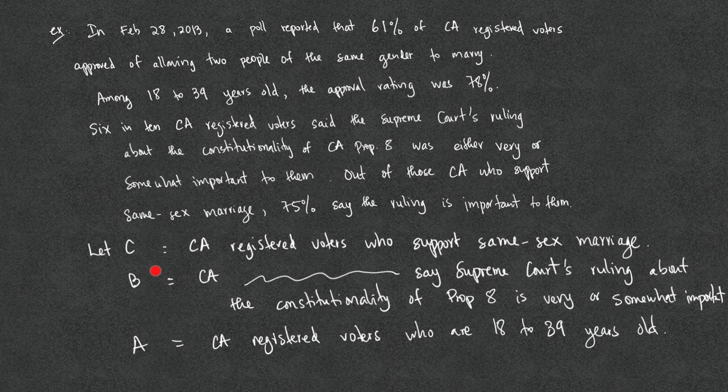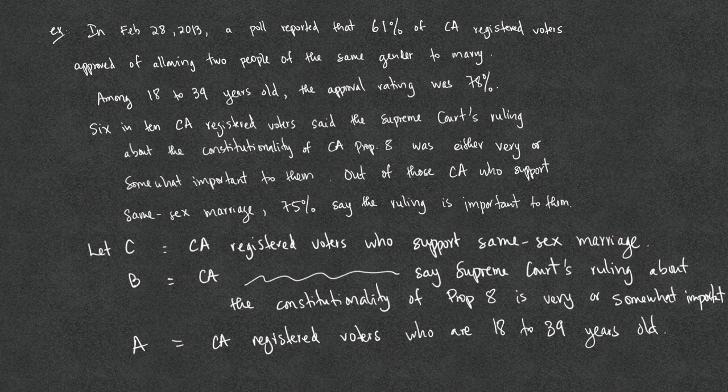Using these uppercase letters as events, we're going to reread the problem and summarize the information that was given to us. 61% of California registered voters approved of allowing two people of the same gender to marry. This is the information for event C. C is the event that the California registered voters support same-sex marriage.